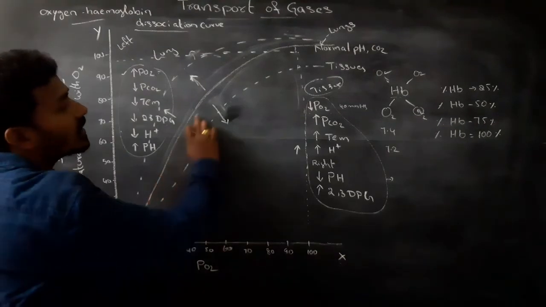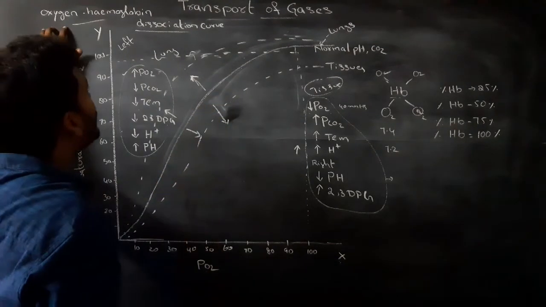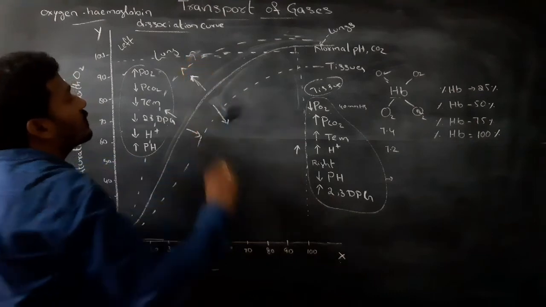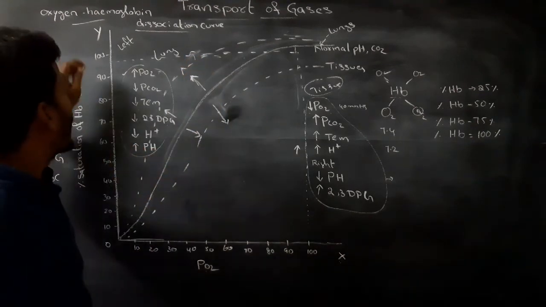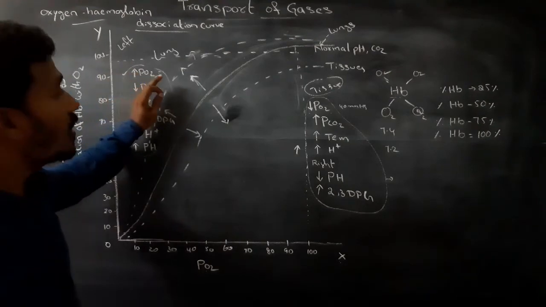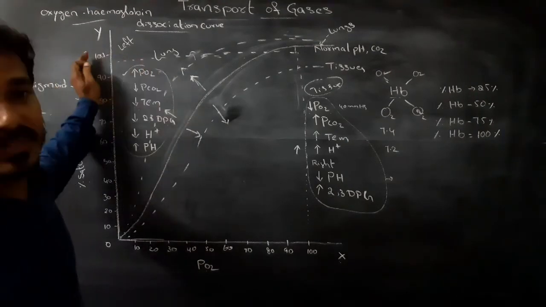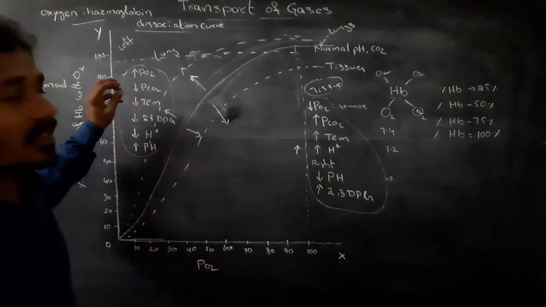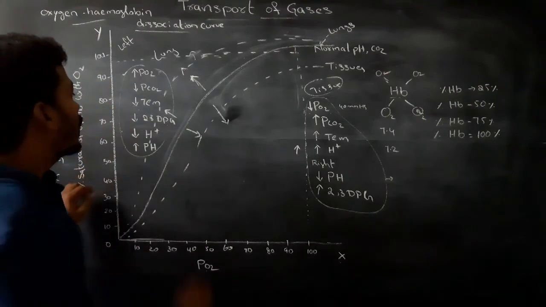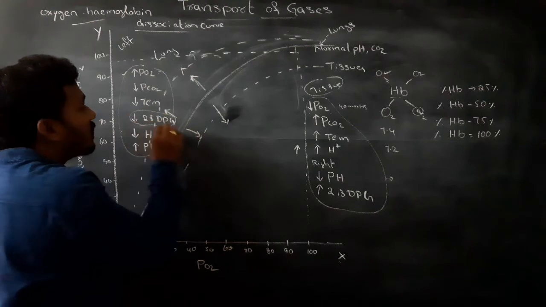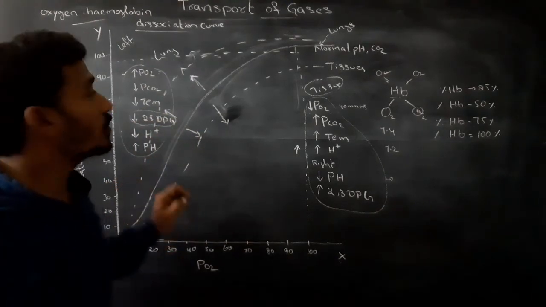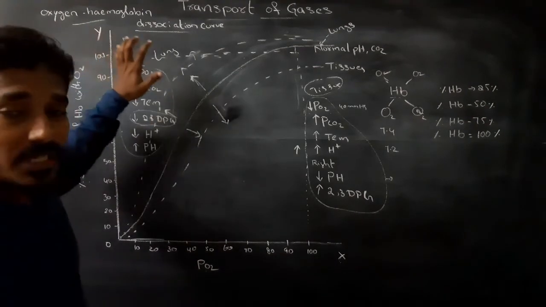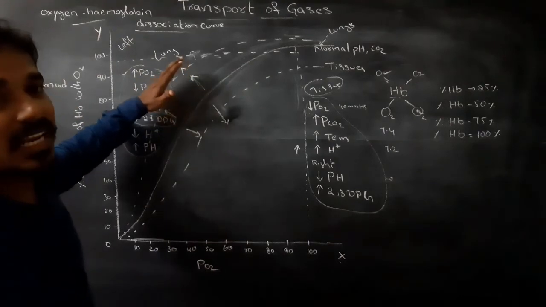Important: in fetal stages, the oxyhemoglobin dissociation curve is on the left side. In the fetal stage, the oxygen hemoglobin dissociation curve is always on the left side, because the oxygen affinity is higher in the fetus and less 2,3-diphosphoglycerate is formed in the fetal condition. So, in the fetus, the oxygen hemoglobin dissociation curve is shifted to the left side.